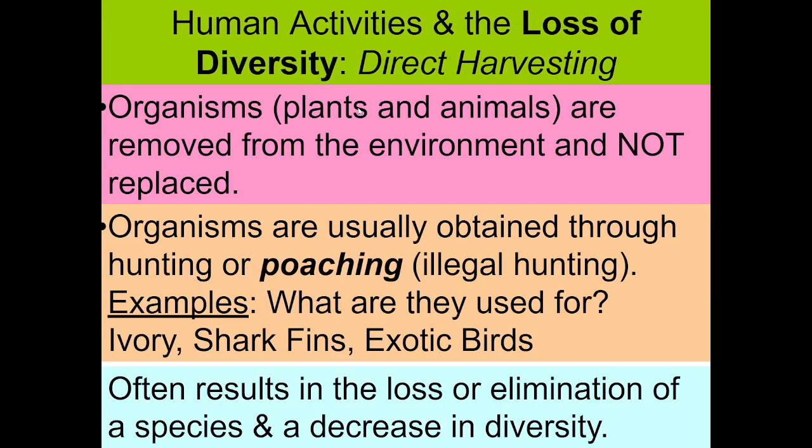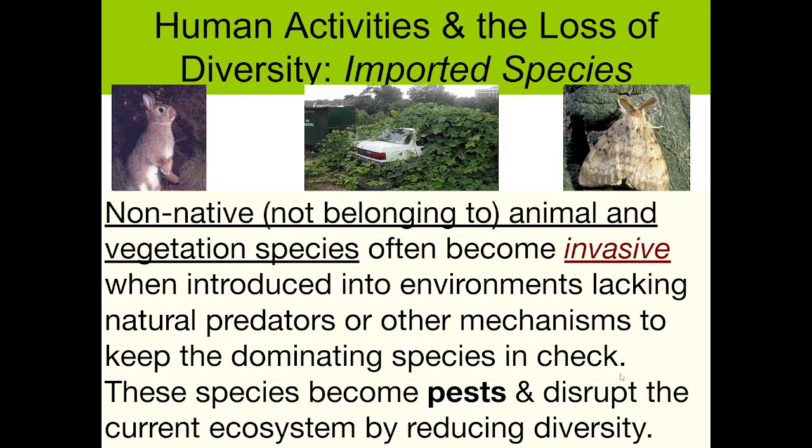Human activities and the loss of diversity. Organisms are removed from the environment and not replaced. Organisms are usually obtained through hunting or poaching. What are they used for? They are used for ivory, shark fins, and exotic birds. This often results in the loss or elimination of a species and a decrease in diversity.